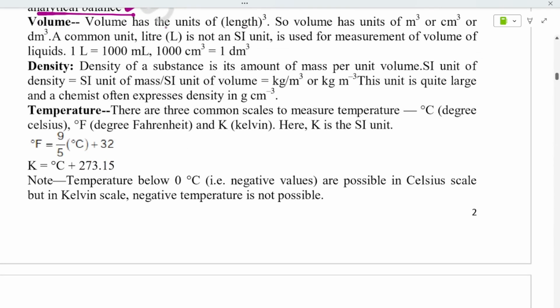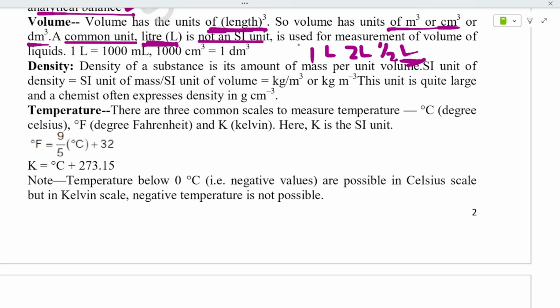Volume means what? It has the units of length cube. Okay. Volume is nothing but length cube, and so volume has units of meter cube or centimeter cube or dm cube. Okay. The liter is not an SI unit. If you take the example of volume, if you go to some shop and ask for milk, you will ask for 1 liter or 2 liter or half liter. That is the way you ask.